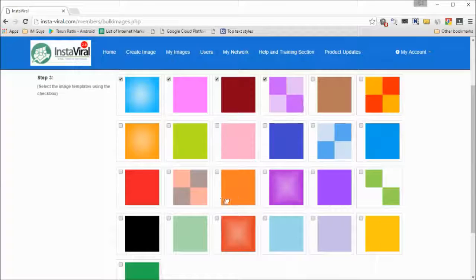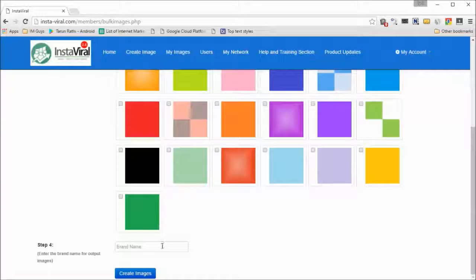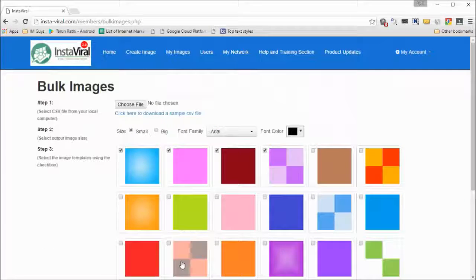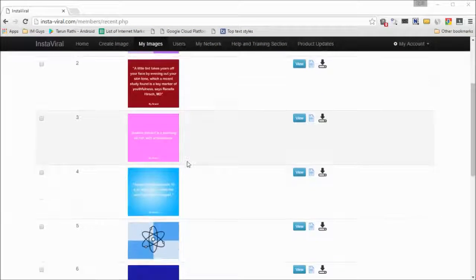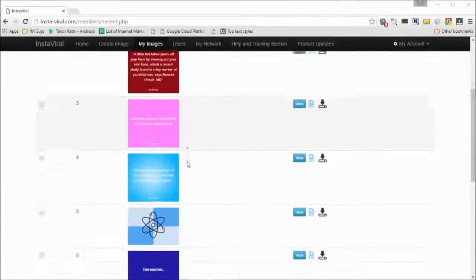So you can select as many backgrounds as you want, put in a little brand name there that you want to publish the images with, like this, and then click on create images. What InstaViral will do is it will create a number of images on autopilot and will schedule this to your social media networks, all on autopilot. So here we have all these images that were created on the fly by the InstaViral's automatic image creation system.